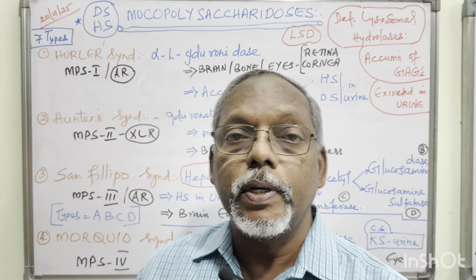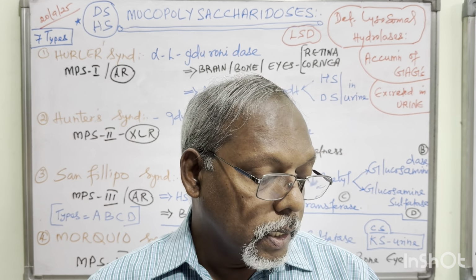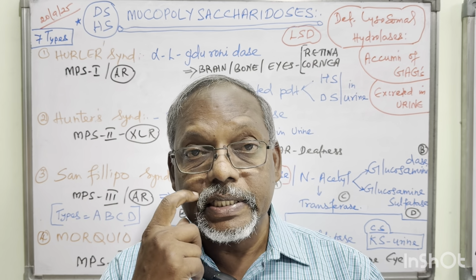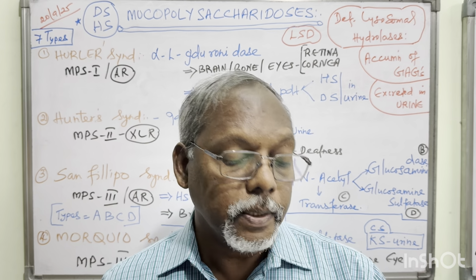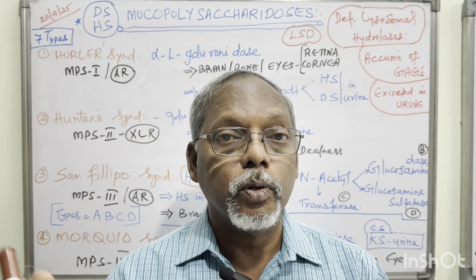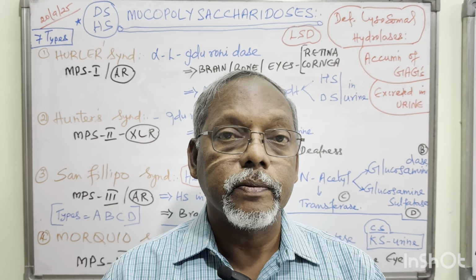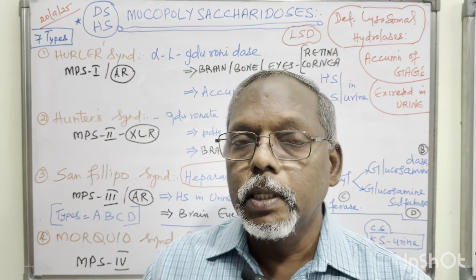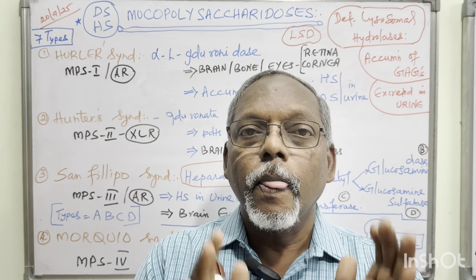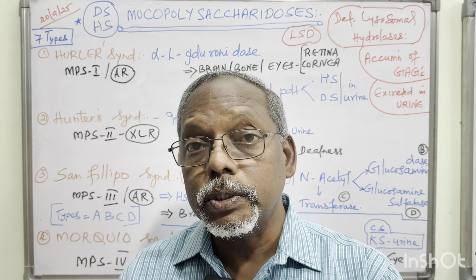And the last one is what are the investigative points? Usually urinary tests only. Sometimes they will go for enzyme assays for the respective enzymes. And the latest one is prenatal screening. They may go for chorionic villus sampling for identification at the molecular level also sometimes. So this is the outline for the lysosomal storage disorders or mucopolysaccharidosis 5-mark question.